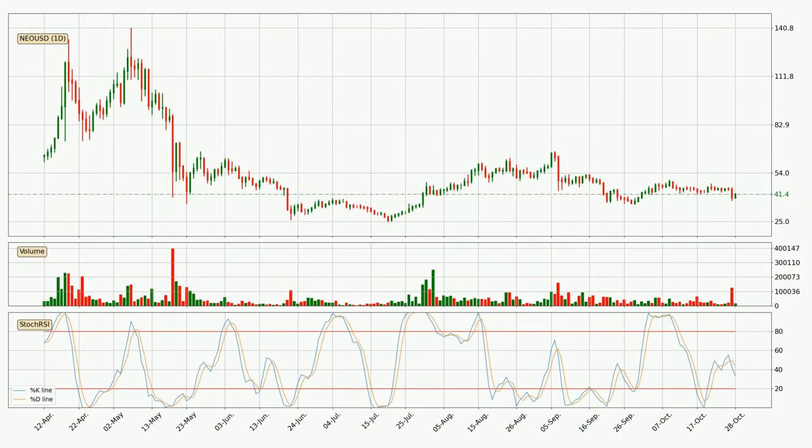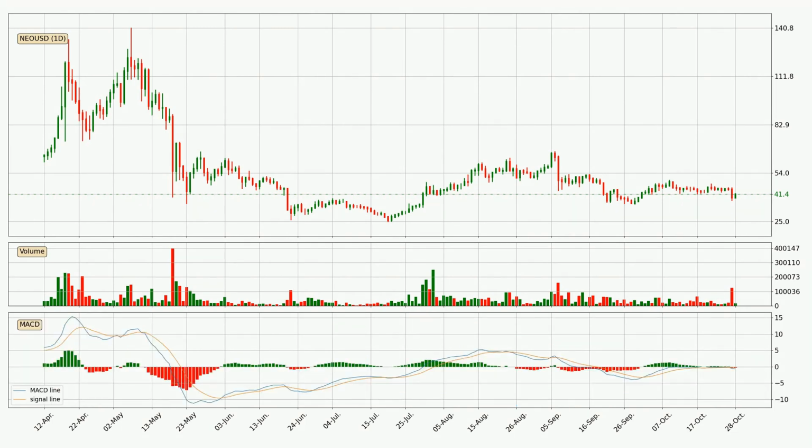Looking at the daily stochastic RSI, there are no signs of the stochastic RSI being oversold or overbought at this time, but we can see that the trend is currently going down because the K line is below the D line. Moving to the daily MACD, the MACD line is below the signal line, which shows that the current trend is on the downside. The MACD histogram shows that the momentum is currently strong, and it could be expected the price to go further to the downside.